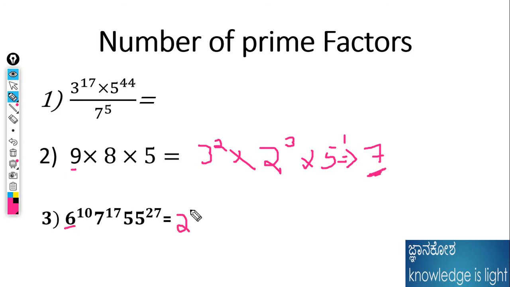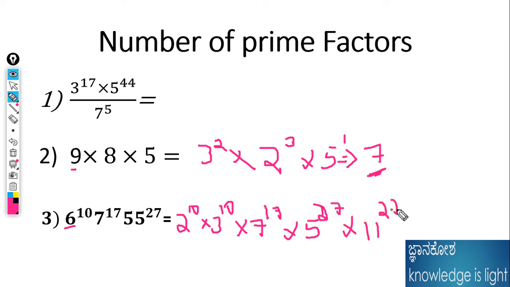We could write it as 2 to the power of 10 into 3 to the power of 10 into 7 to the power of 17, and 55, which is not a prime number, we could split as 5 into 11. Adding all the powers, it comes to 91, so 91 is the number of prime factors.